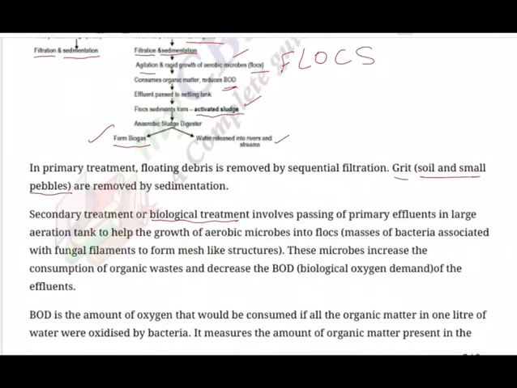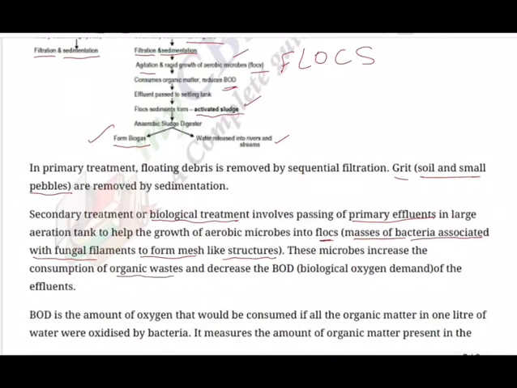It involves passing the primary effluent into large aeration tanks to help the growth of aerobic microbes into flocs. What are flocs? Masses of bacteria associated with fungal filaments to form mesh-like structures. So this is a technical word. These microbes increase the consumption of organic waste.